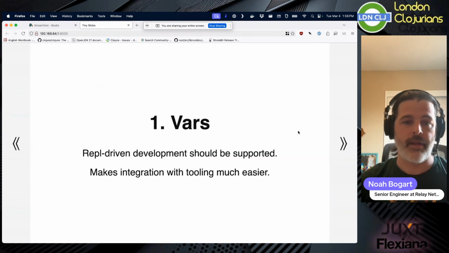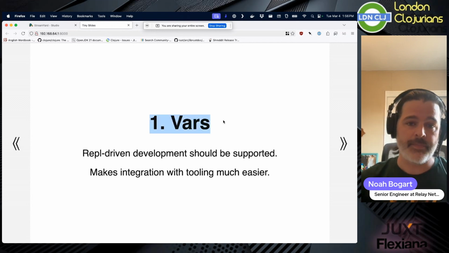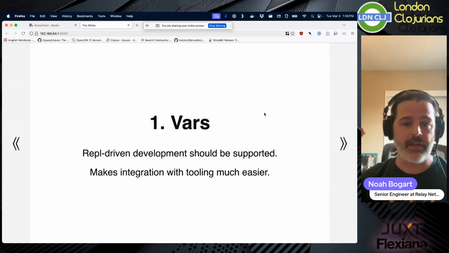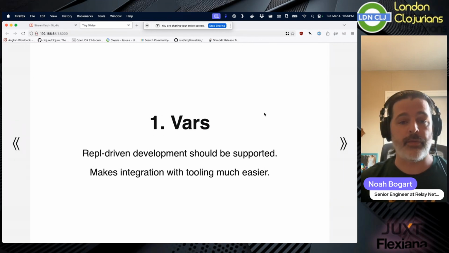So, as I was just saying, vars allow for REPL-driven development and make integration with tooling much easier. In addition to the things I was just saying about REPL-driven development, I've found that a lot of the tooling that exists, clj-condo, Clojure LSP, even things like Eastwood, work best when there are vars to point to. When you can say, hey, this object has this doc string, it exists, it can be modified, you can say, go to the definition of. And this is something that clojure.test, I think, did correctly.